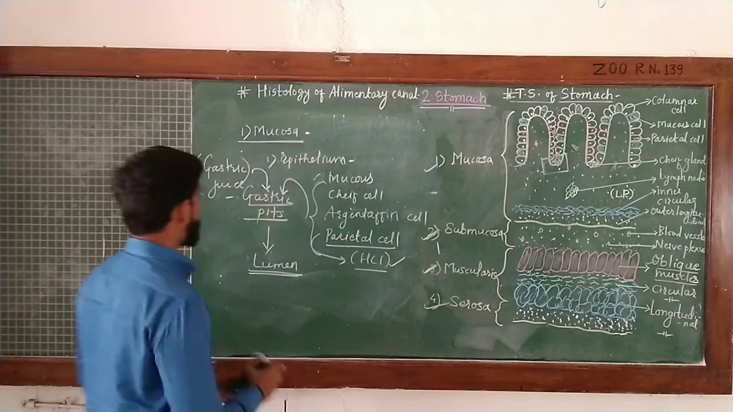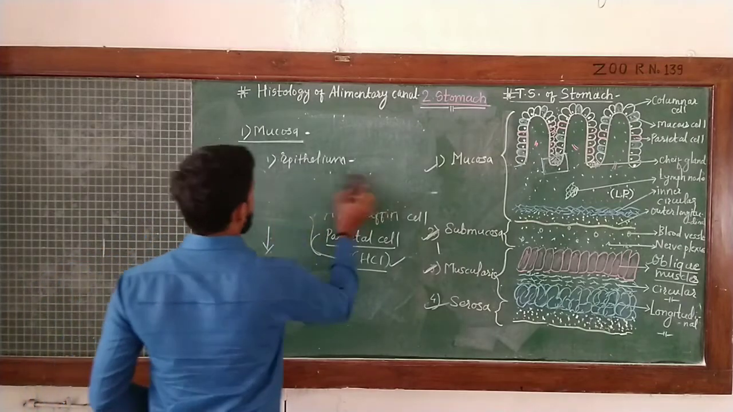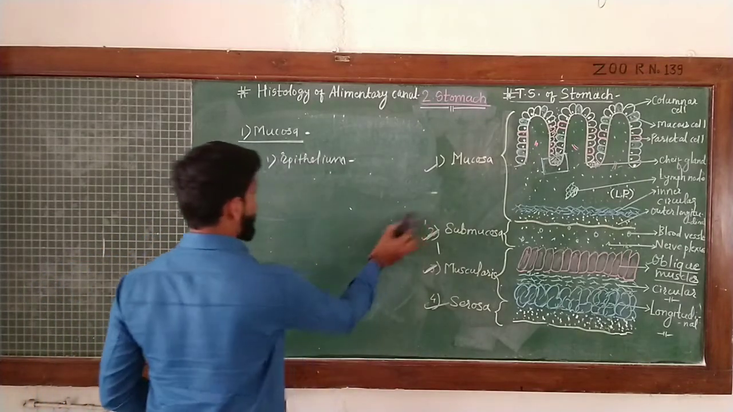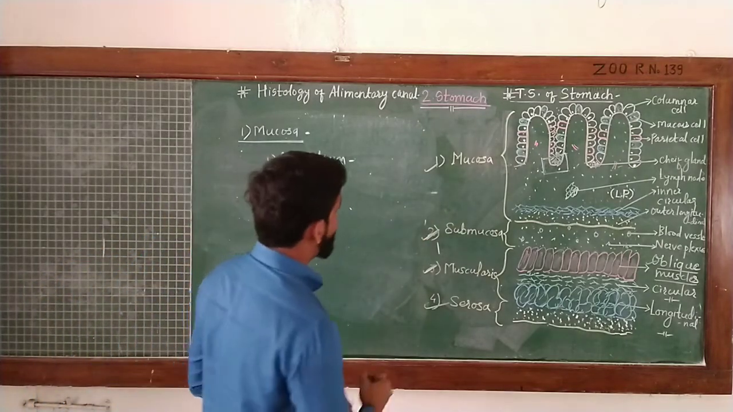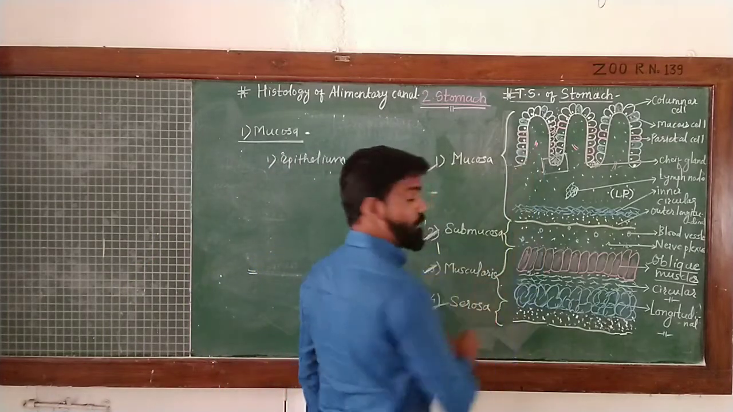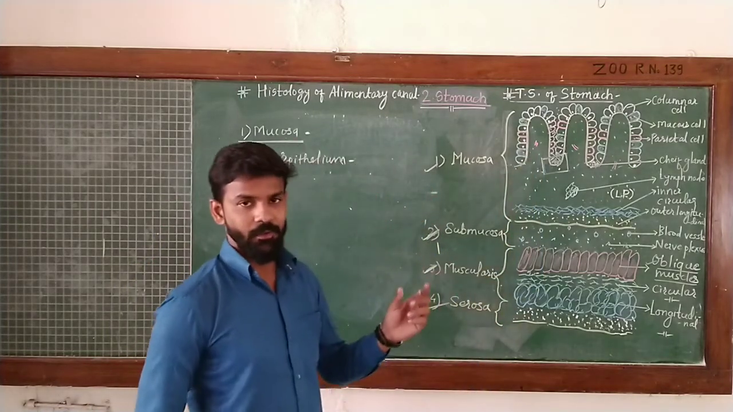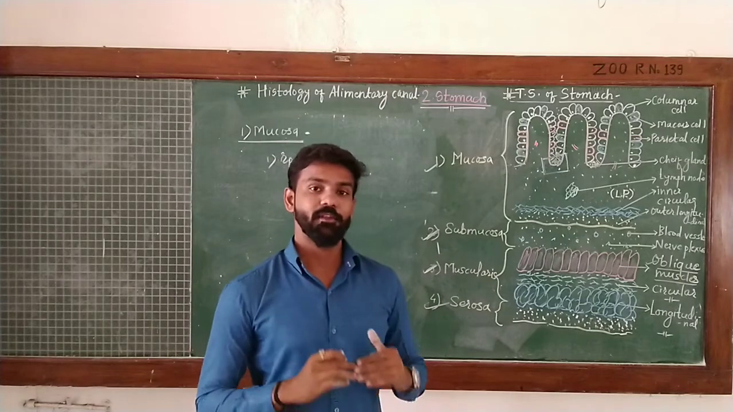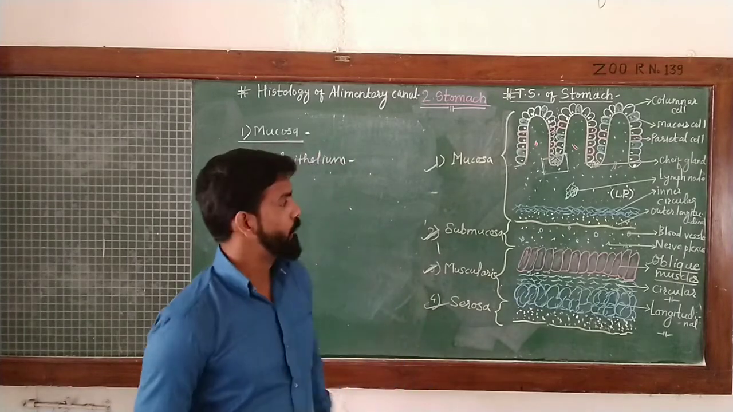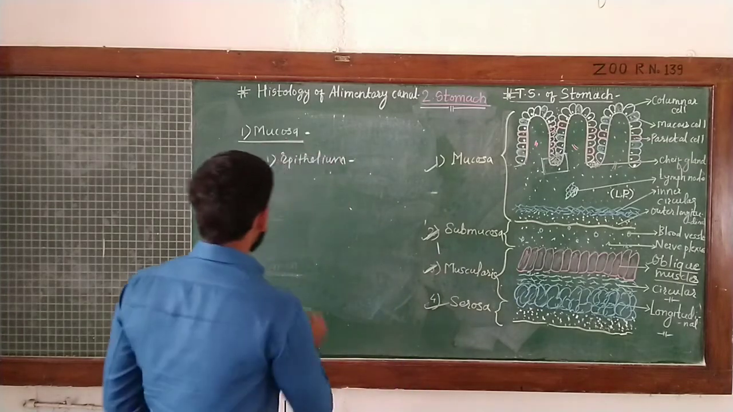This is about the epithelial lining and their cells. This epithelium is followed by a basement membrane. All these cells are lined and present on the basement membrane. Below the basement membrane there is